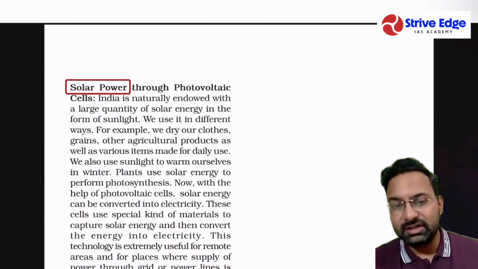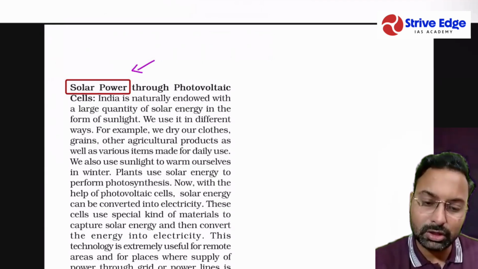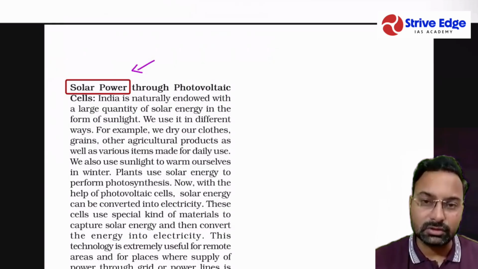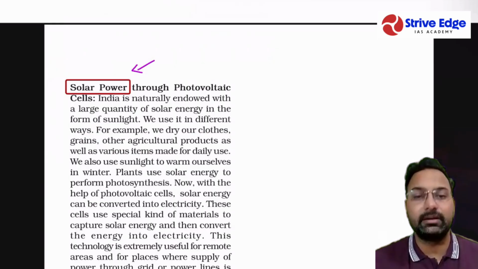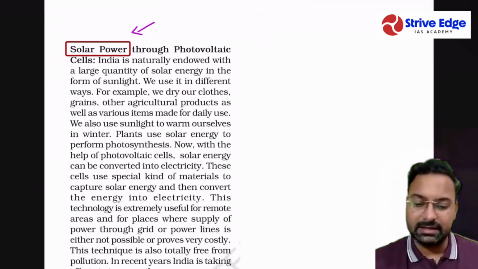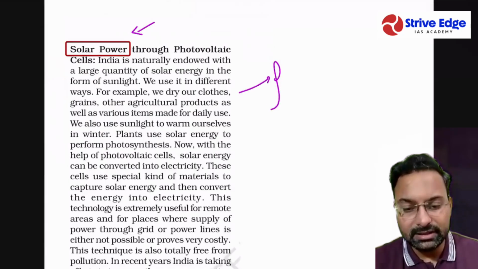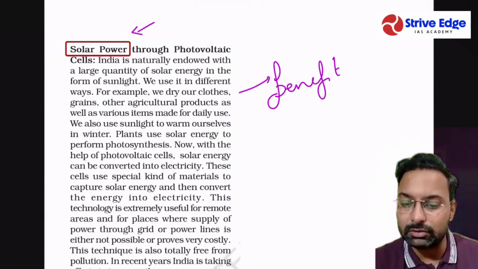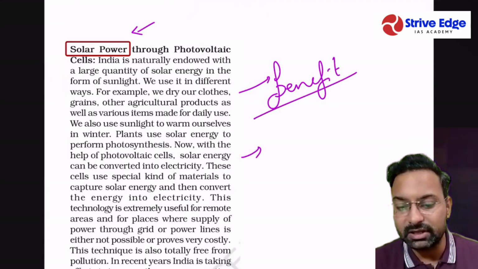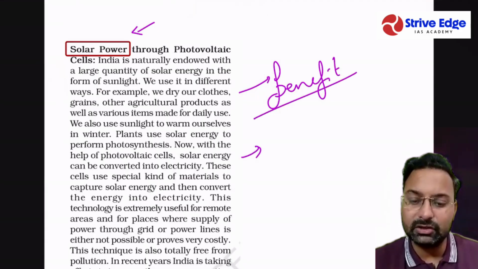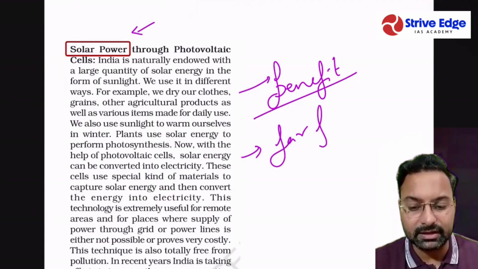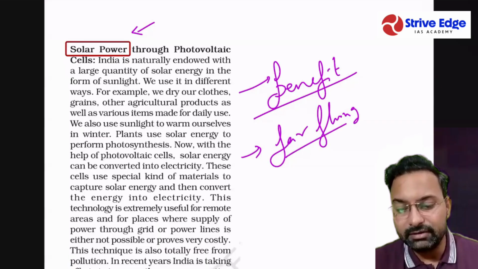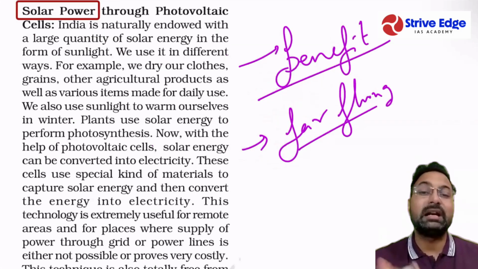Another important sustainable source of energy is solar power. We can convert the sun's energy, sun rays, into electricity, and that electricity can be utilized in rural areas. Another benefit is that solar energy can be utilized in far flung areas in which we are not able to provide electricity.